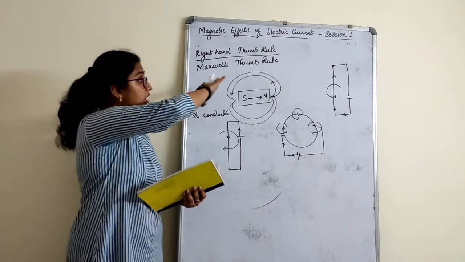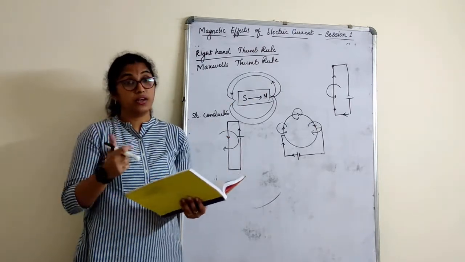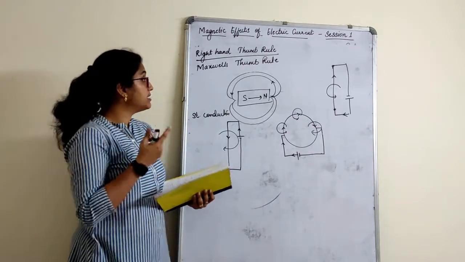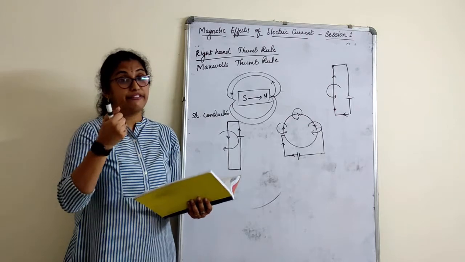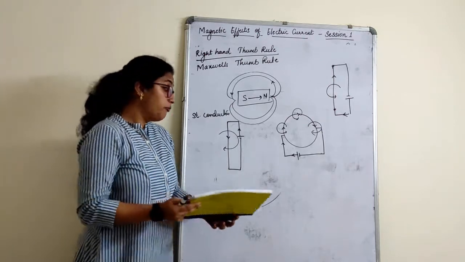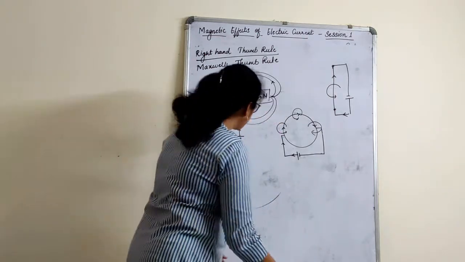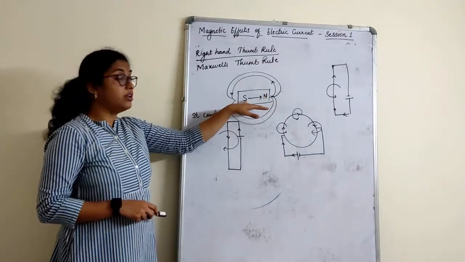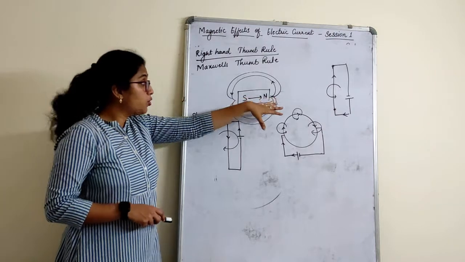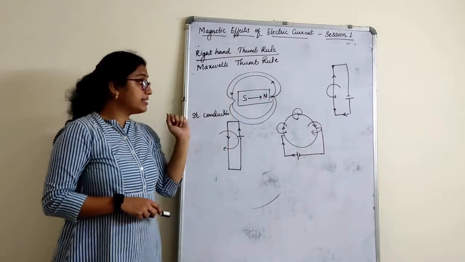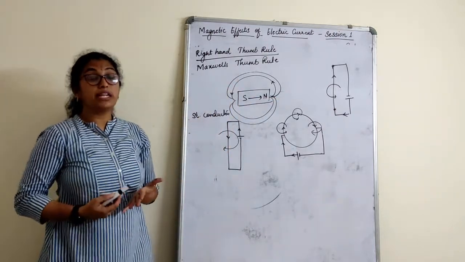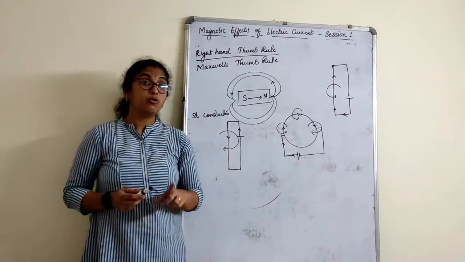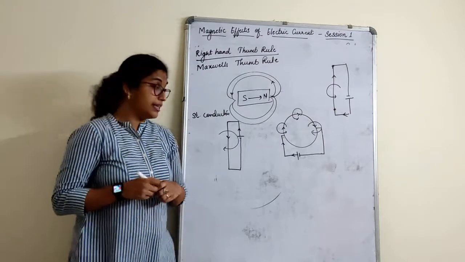So this is how Maxwell's thumb rule works, and it shows the direction of current as well as the direction of magnetic field lines. One more thing I have to know here is, in a bar magnet, we know that it has a north pole and a south pole. We know it originates from north, ends at south. Here now, which is my north and which is my south? How do I come to know that? Simple rule, what you understand here is always,